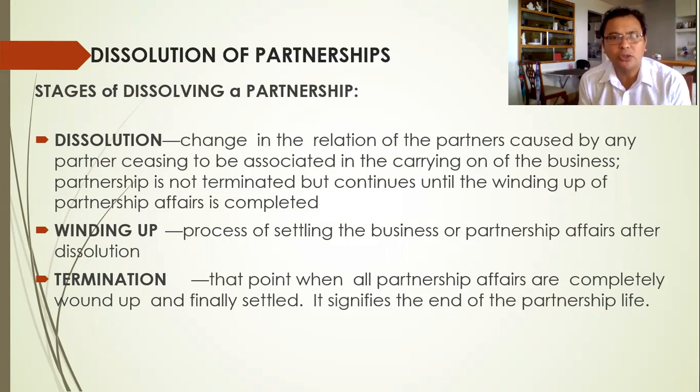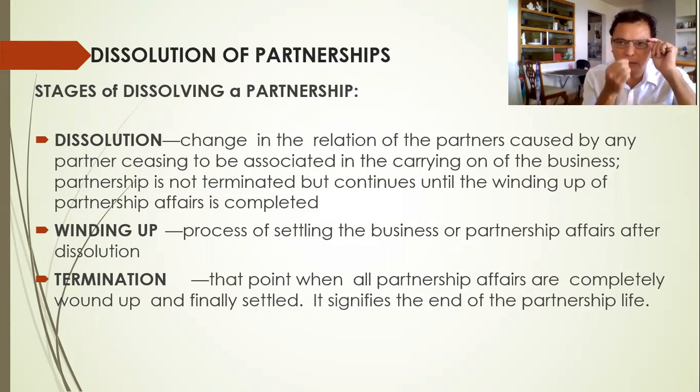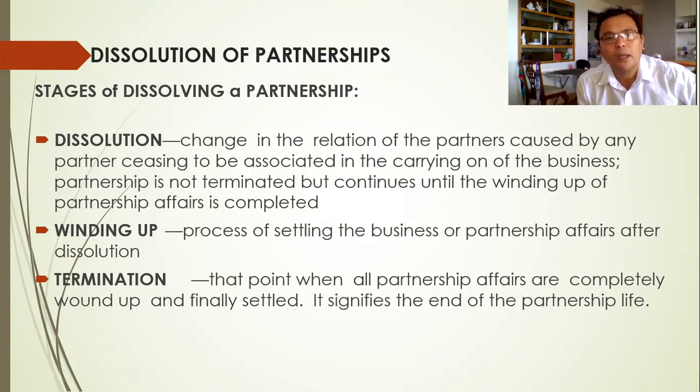So we define dissolution as a change in the relationship of the partners, caused by any partner ceasing to be associated in the carrying on of the business. So partnership is not terminated at this stage, but continues until the winding up of partnership affairs is completed.